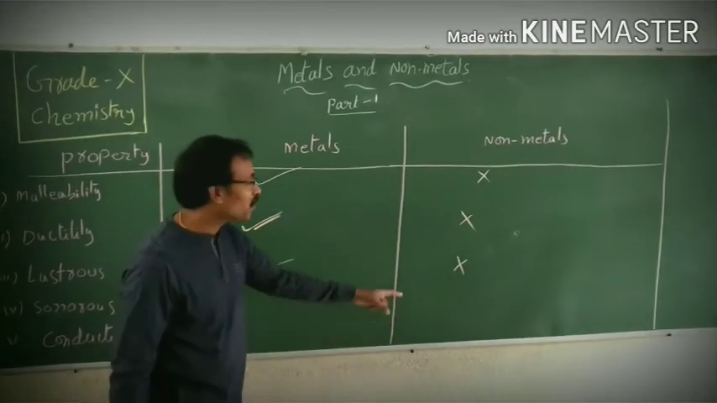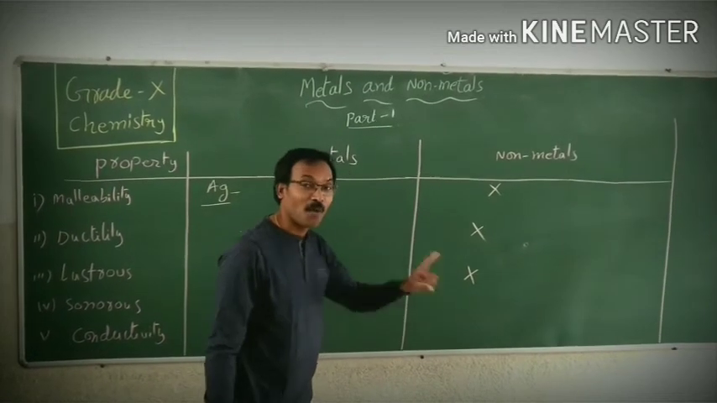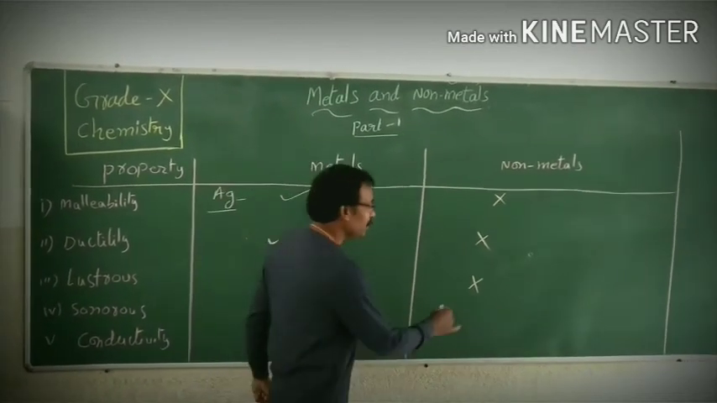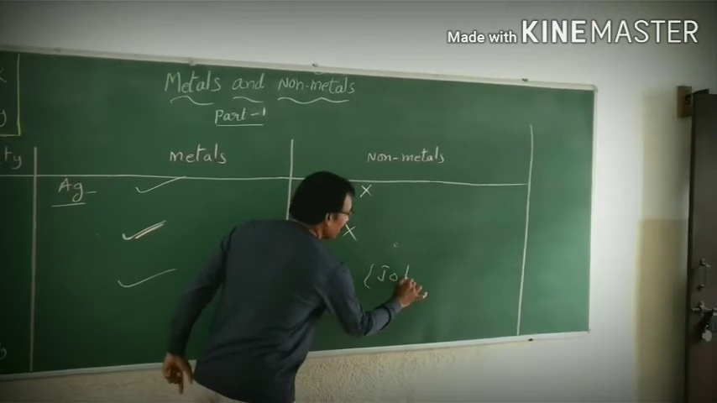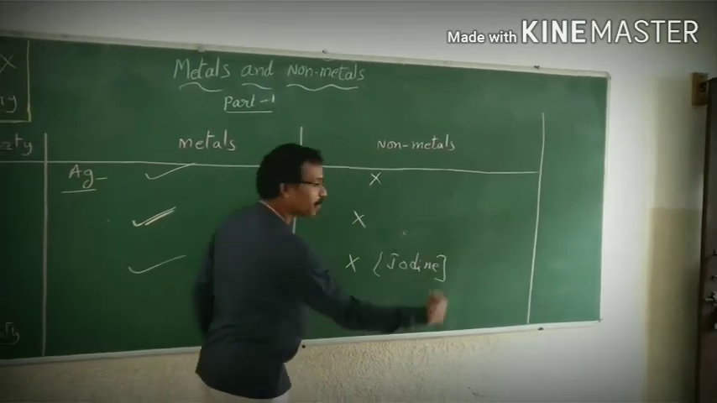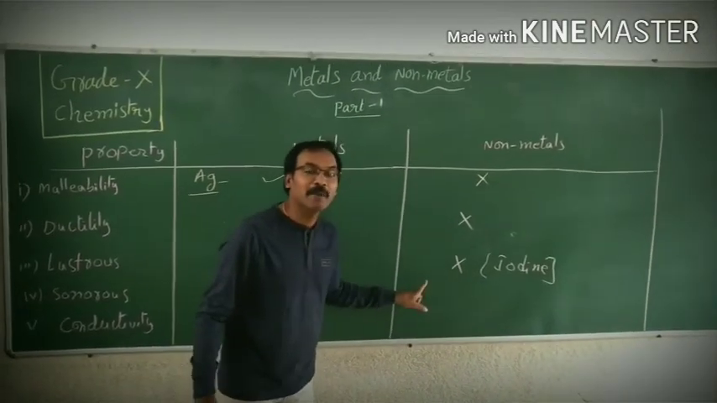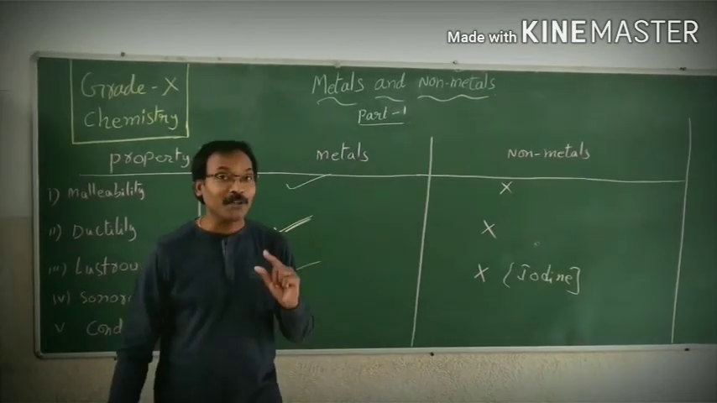But when we are talking about non-lustrous, there is one non-metal element which is iodine. Except for iodine, all the remaining non-metals are non-lustrous. But iodine has a property.